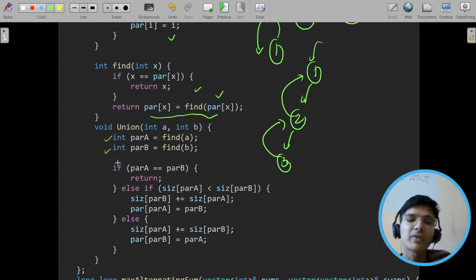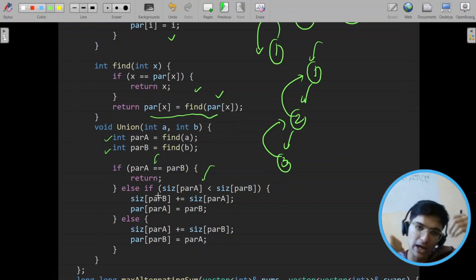We just find the parent of A, find the parent of B. If the parents come out to be the same, that means they are in the same component. And if there's a size difference, there are some subtle differences. We generally connect the smaller to the larger, right? So if the size of A is smaller, we increase the size of B, and B becomes the ultimate parent of A also. Otherwise, the reverse.